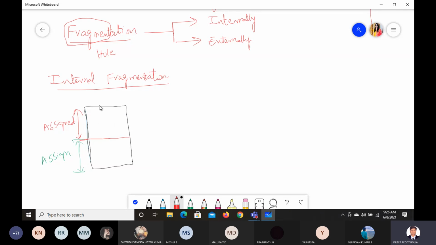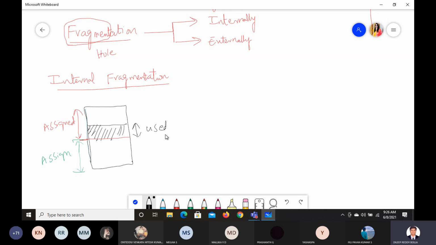So internal fragmentation usually will happen in fixed or variable? In general, it is fixed. Now, out of this much, let us say we have used only this portion. Let me use this color. This much I have used. This portion that I am darkening here, this much I have used.